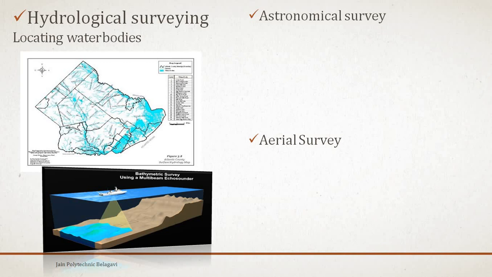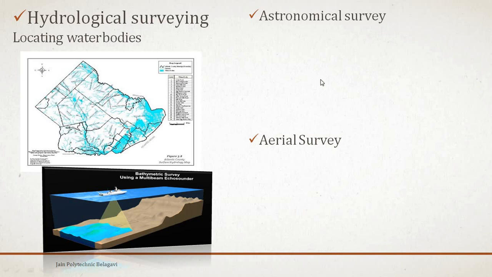So hydrographic survey is also called marine survey. This deals with bodies of water for the purpose of, say, navigation, water supply, harbor works, or for determination of mean sea levels. So the work consists of measurement of discharge of streams, making topographic survey of shores and banks, taking and locating soundings to determine the depth of water, and observing the fluctuations of the ocean tides. So under this hydraulic survey, all these things will be taken care of.